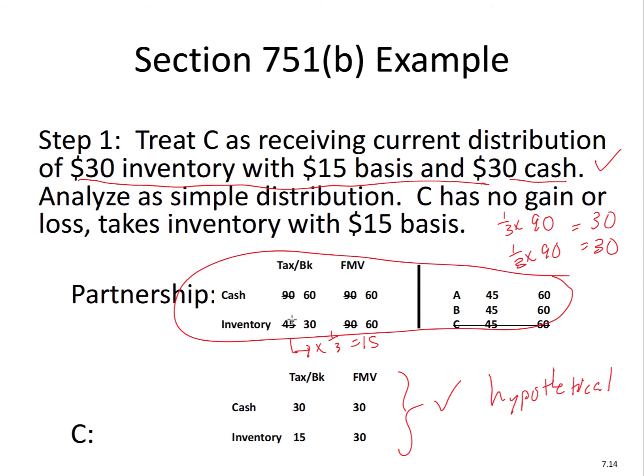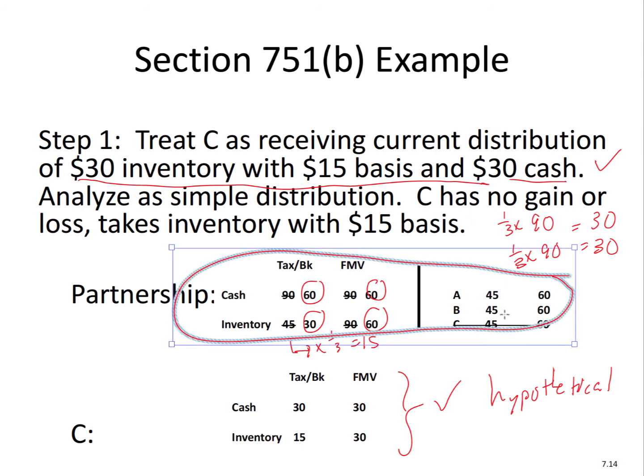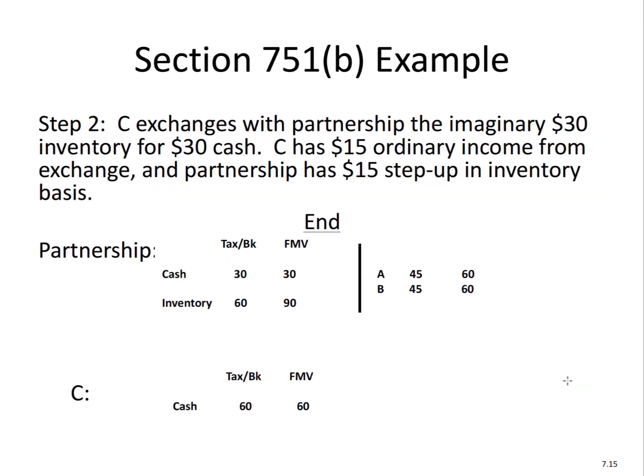So these numbers are struck through. These are the new numbers. These are our new numbers. And C, you'll see later on, is going to be off the books there, right? We take C off. Even though we consider it a non-liquidating distribution, C is taken off. See that? C is actually taken off there. So in step 2, C is going to exchange this imaginary hypothetical $30 of inventory for $30 of cash. And we're going to look at the consequences to both sides.